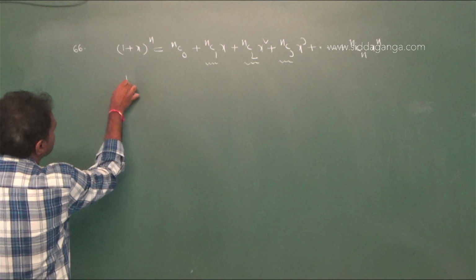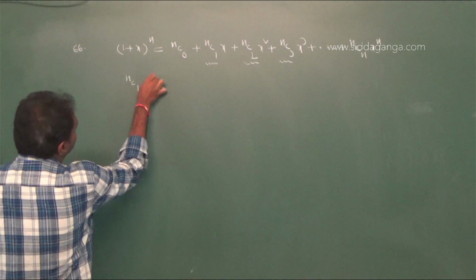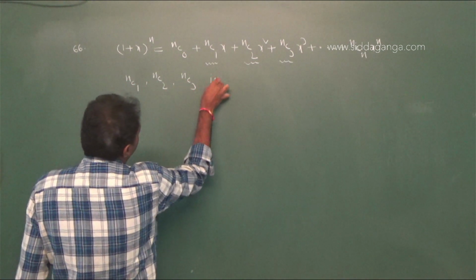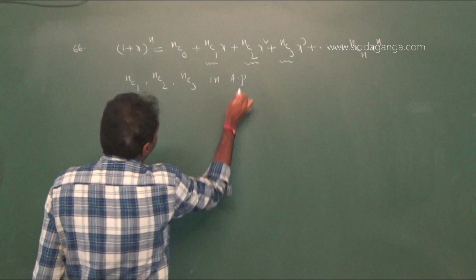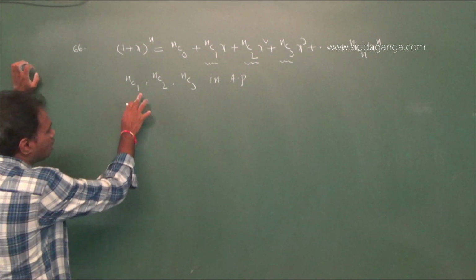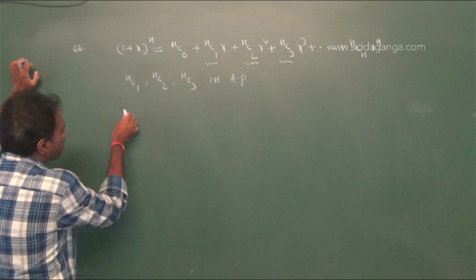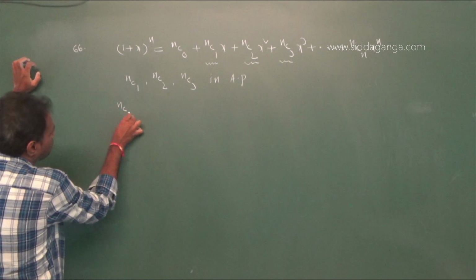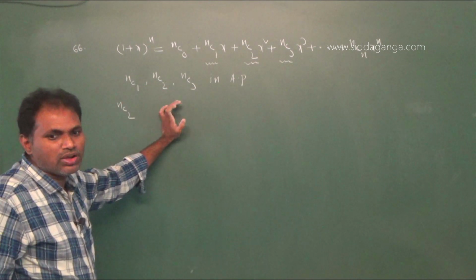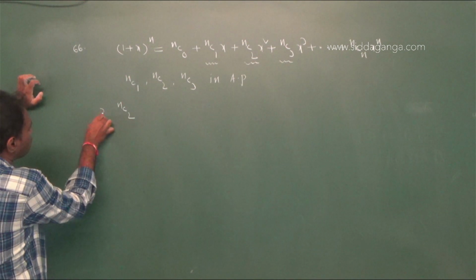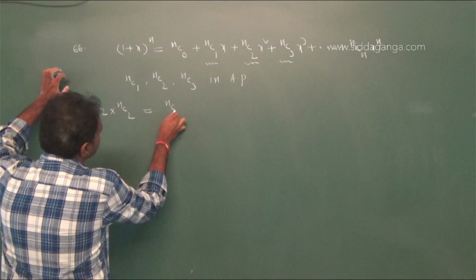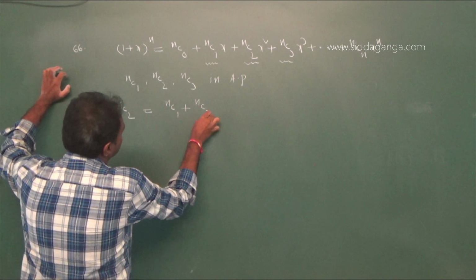Therefore, nC1, nC2, nC3 are in AP. Now these three terms are in AP means, if A, B, C are in AP, then 2B equal to A plus C. Therefore, 2 into nC2 equal to nC1 plus nC3.